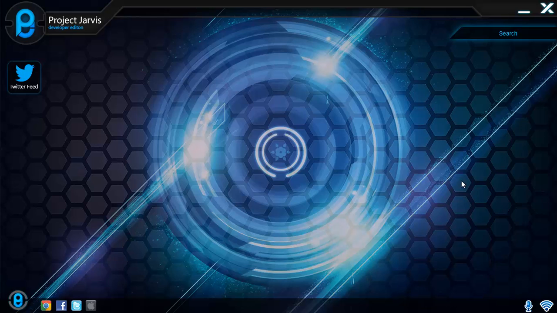Now, as we all know, everyone loves to use Google, so we have implemented a custom Google search feature into Jarvis. This allows you to search for any topic available on the internet, and it will automatically locate the best resultant web page and display it in your default browser window. Let's try searching for Apple's iOS 7 and see what Jarvis will provide us with. Search for Apple's iOS 7.